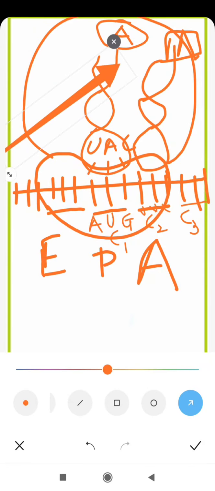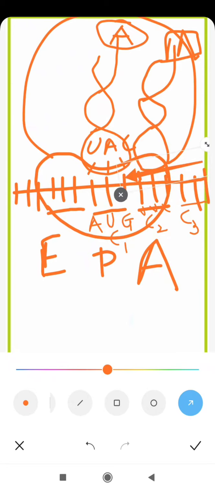Now this mRNA moves forward through the distance of 1 codon. The mRNA molecule, this linear straight chain, slides over the ribosome through the distance of 1 codon.